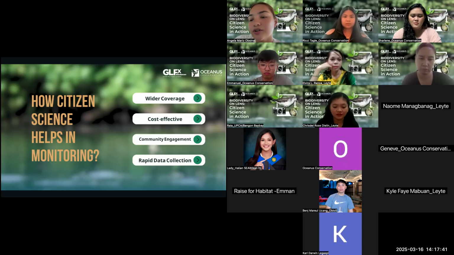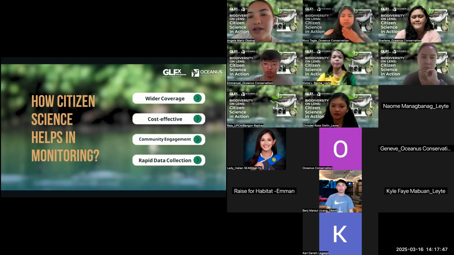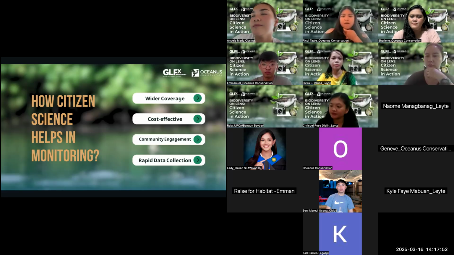Next is community engagement. It fosters a sense of ownership and responsibility for local communities. And lastly is rapid data collection. As I have mentioned, the method for citizen science is designed to be simple, effective, and accessible for everyone, which is why data collection is faster. It's simple and anyone can learn it and implement citizen science activities.